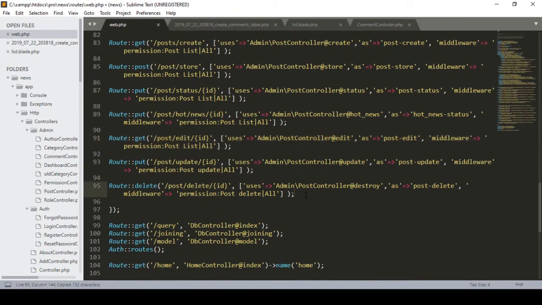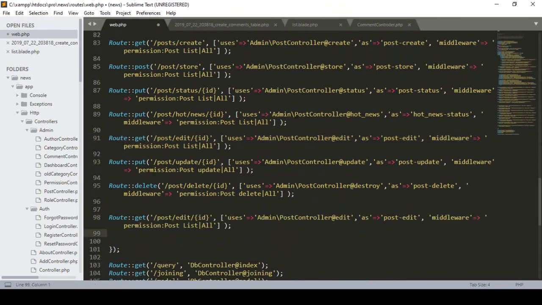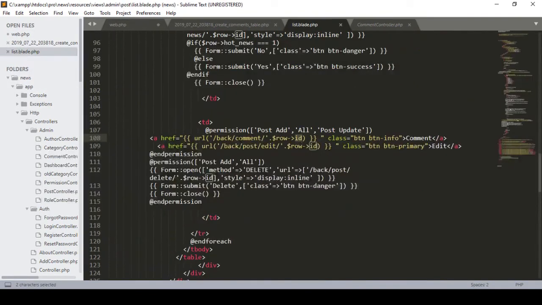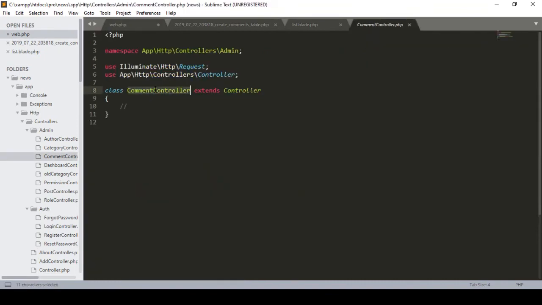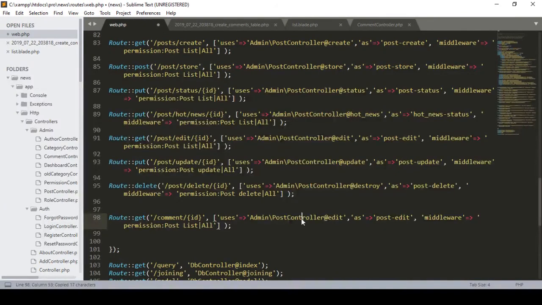I want to add a new one, so that will be our comments. What exactly is it? That is the back and the comments. So I just copy it, and after that I define that comment. Right now we don't need that URL, so there is a comments and then the ID. This controller is used in our admin. I already created the comment controller, so I just copy it, and in our comments controller I will create a method, the index method.